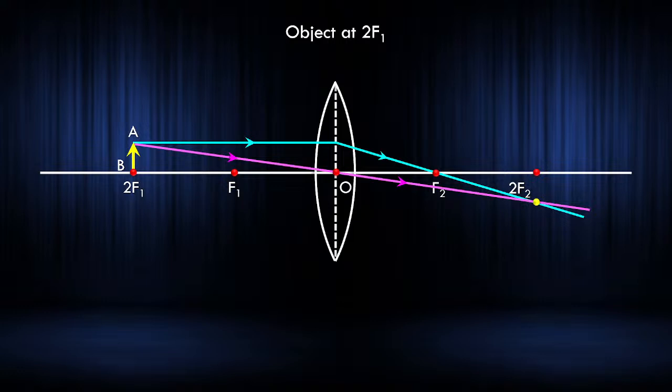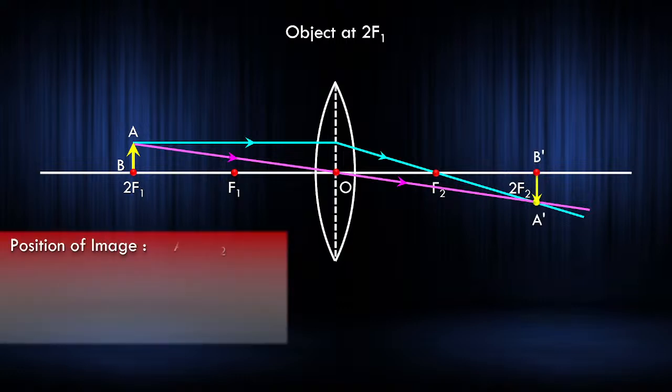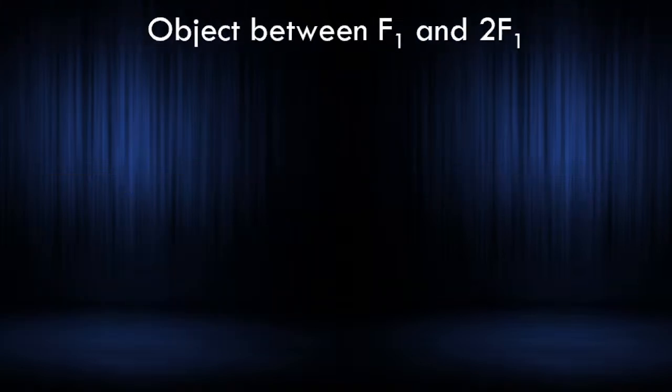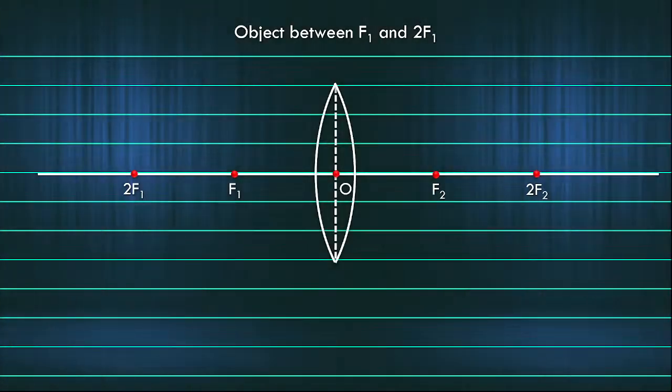So what I get: the image is real, inverted, and what size? Same size. So this is the idea. A dash B dash. Your observation is the image is at 2F2. Nature of the image is real, inverted, and same size.